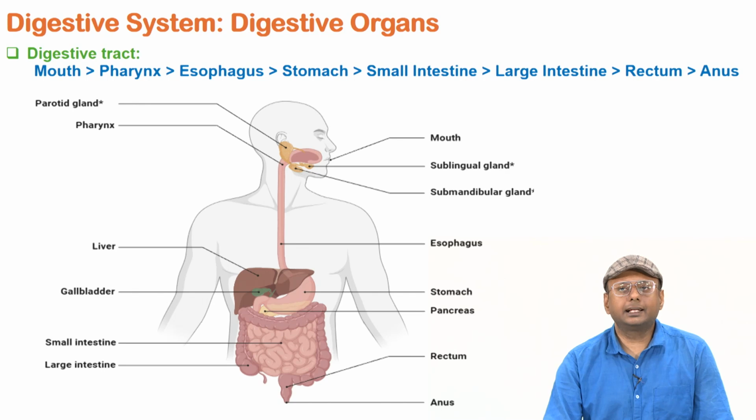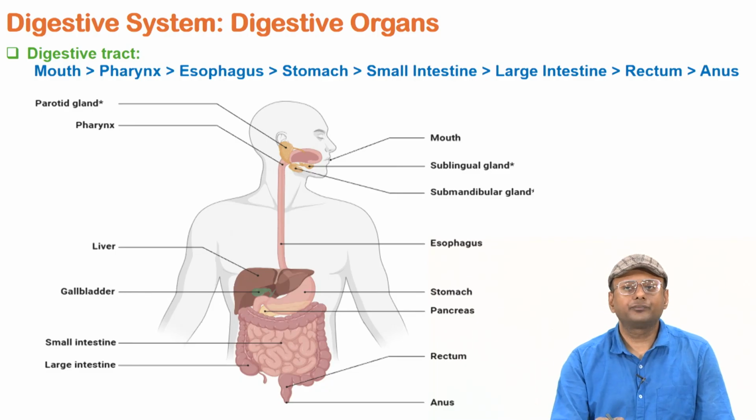So, as you see, this is the overall digestive organ system: mouth, pharynx, esophagus, stomach, small intestine, large intestine, rectum and anus. We consume a lot of complex food, fat and protein, through our mouth.